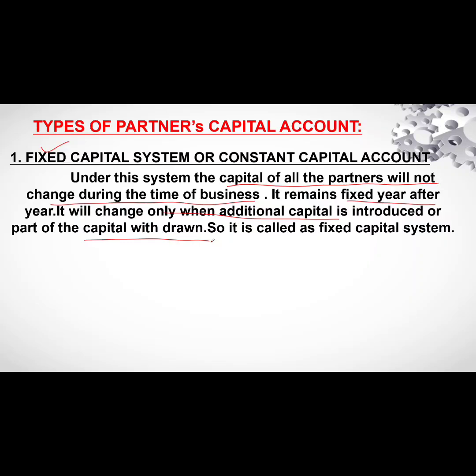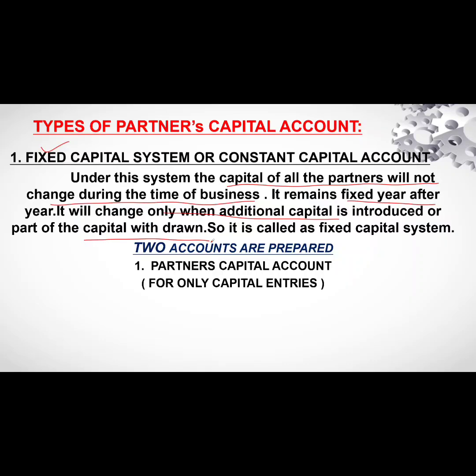Under this system, there are two accounts prepared. One is the partners' capital account, which shows only the capitals introduced by the partners, and the next one is the partners' current account, which shows all other adjustments.